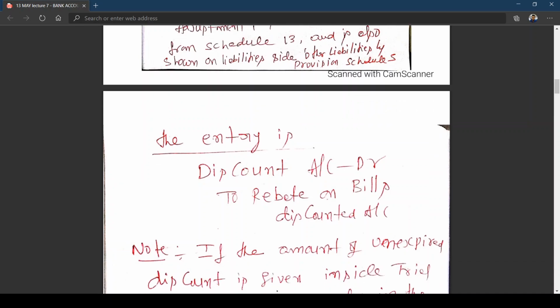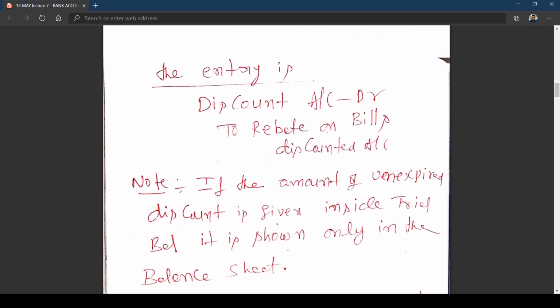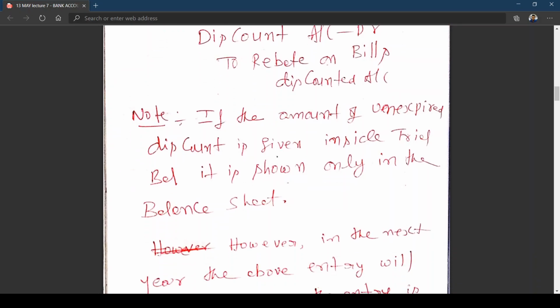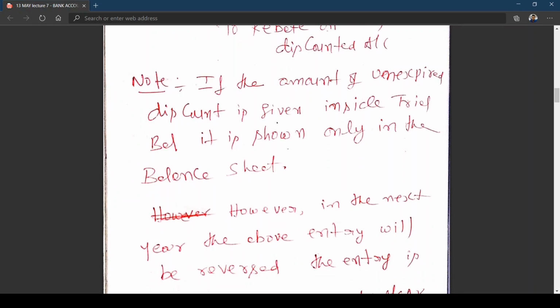If the amount of unexpired discount is given inside the trial balance, as in income received in advance given in trial balance, it goes to the balance sheet liability side. It is shown only in the balance sheet under Schedule 5, as we already discussed.